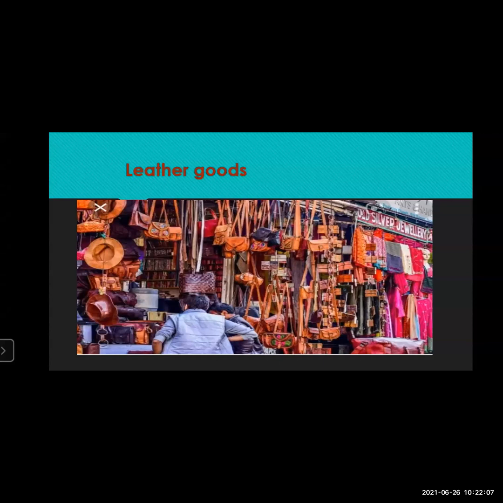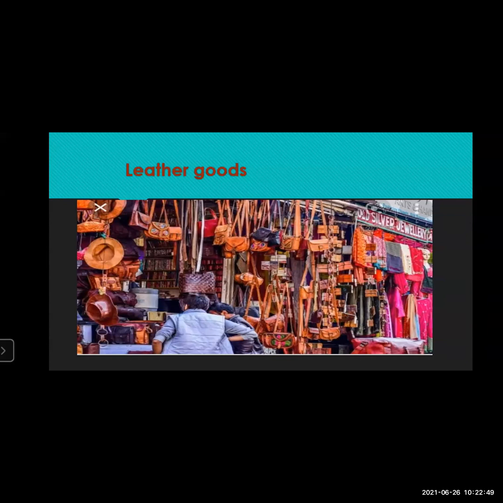Footwear is there. Even leather footwear is very famous. It is long lasting and also good to wear. Then leather purses: if the purses are made of good leather, they don't get spoiled easily. So in leather also there are qualities. If you purchase something of good leather, it will be good and long lasting. Then garments are made from this, and different accessories too. Pack bags and covers of products are also made from leather.